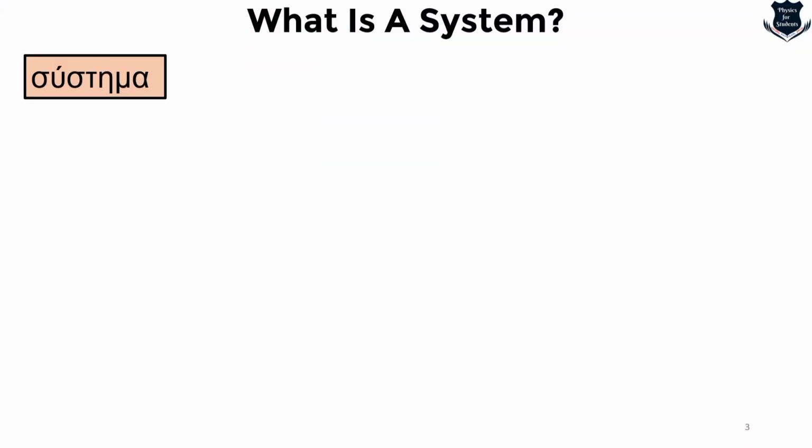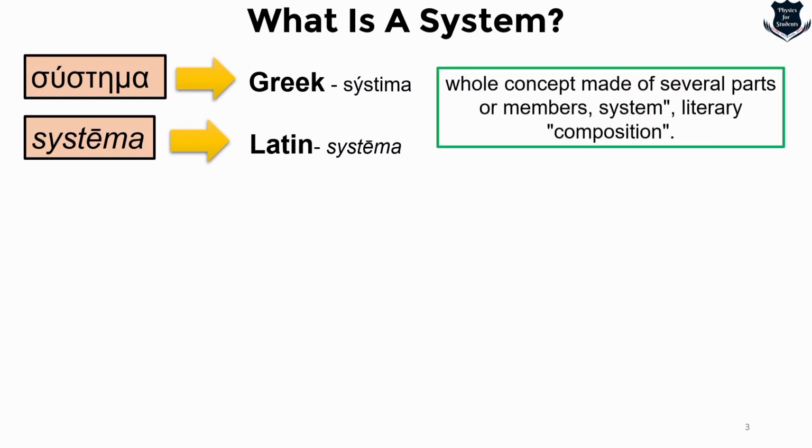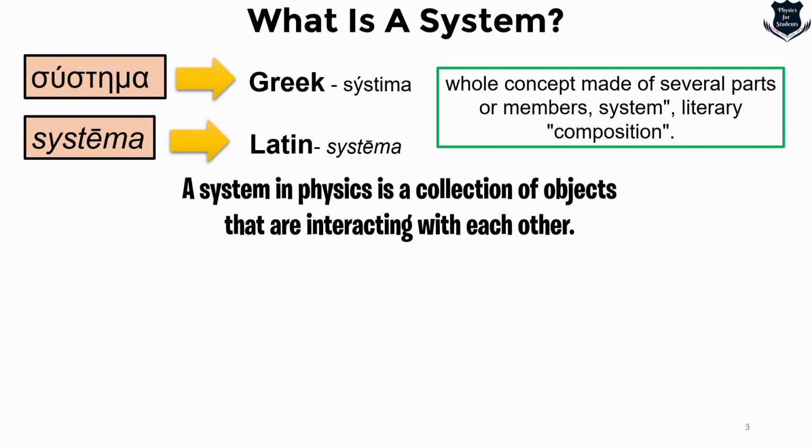Now you see, the word system is derived from the Greek word systema, which is from the Latin word. So overall we can say that a system is a group of interacting related elements that act according to a set of rules to form a unified whole. We can also say that a system in physics is a collection of objects that are interacting with each other.